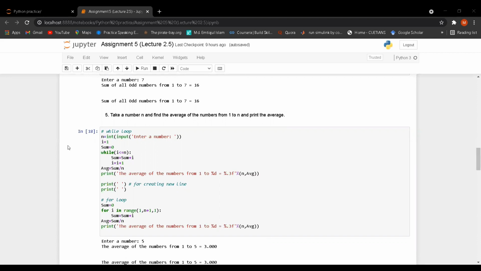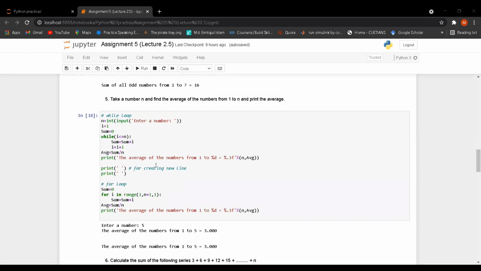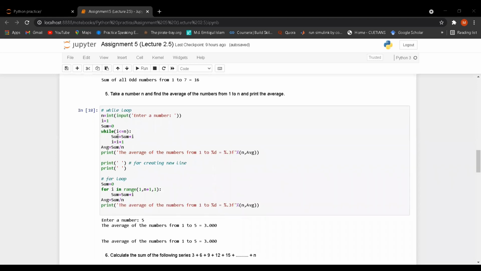So I have taken n as input by the input function, and then the initial value 1. I have to sum the values from 1 to n. So the initial value should be 1. After that I have taken sum is equal 0, and under the while loop I have taken the condition I less than or equal n.